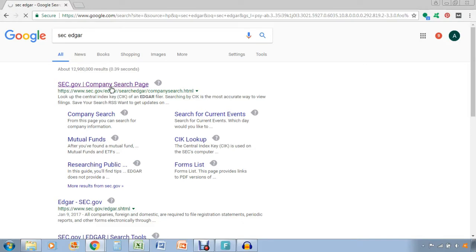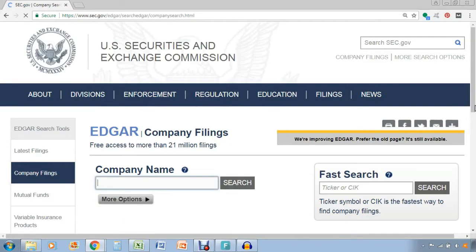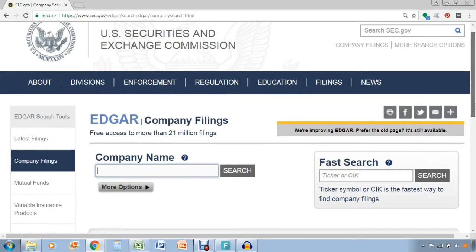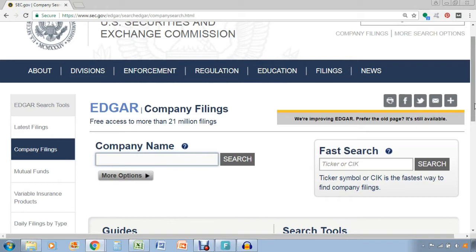Just gonna click on that. This is what the interface looks like when you first go on the website. Now, there are two ways to search a company that you're interested in. The first is to search by company name, and then the other one is the fast search. Let's say you know what the name of the company you're looking at first. Let's use Costco as an example.